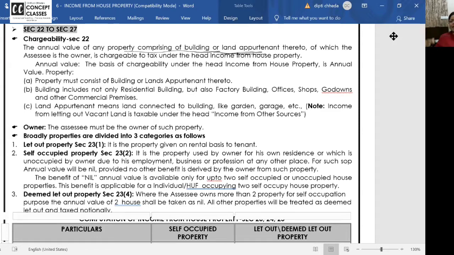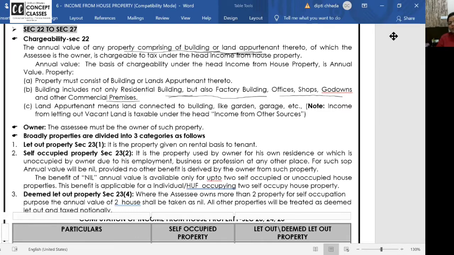Building I am using, in front of my building is an open space, the open land, attached land appurtenant to the building, and I have given it on rent. Will this rental income be taxable in my hands? Answer is yes. And when I say income from house property, the name is house property, but it includes not only residential building, factories, godowns, depots, shops, commercial premises, and all. Land appurtenant means land connected to building like garage and all, right?